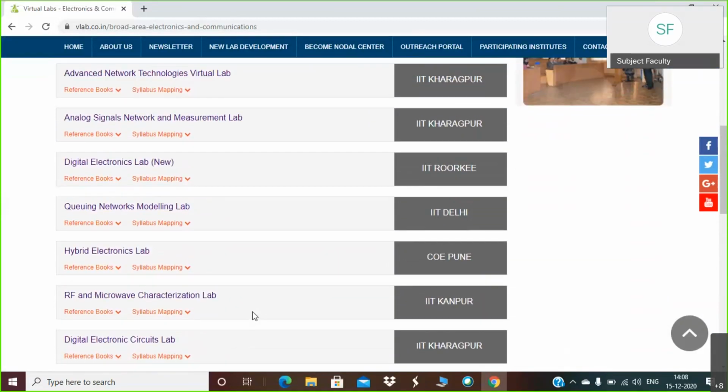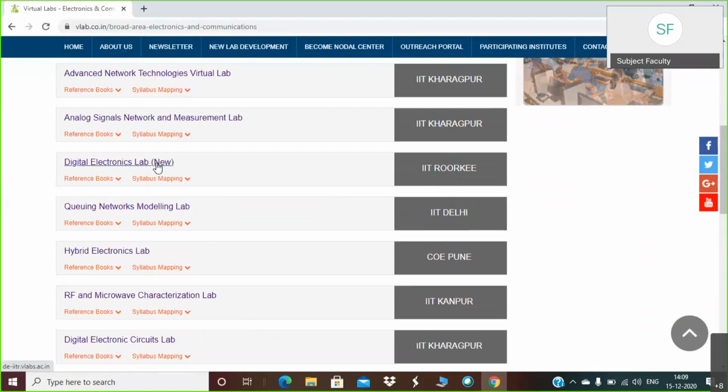One more lab we have seen is the Digital Electronics Lab, written as new in brackets, by IIT Roorkee. From this particular lab we are performing the practicals related to digital electronics.